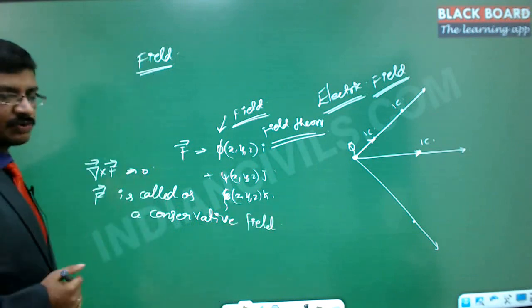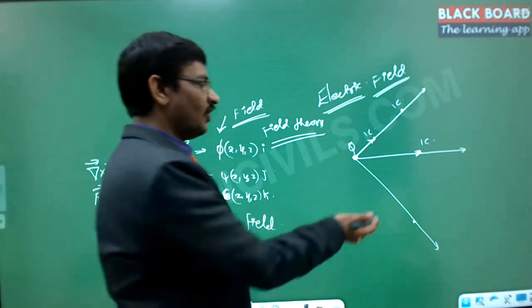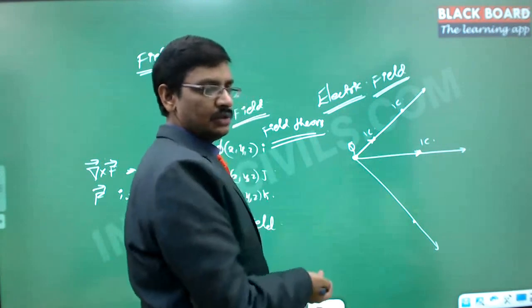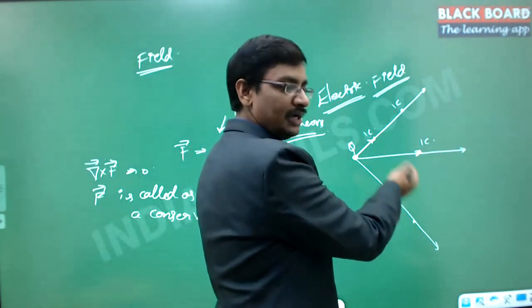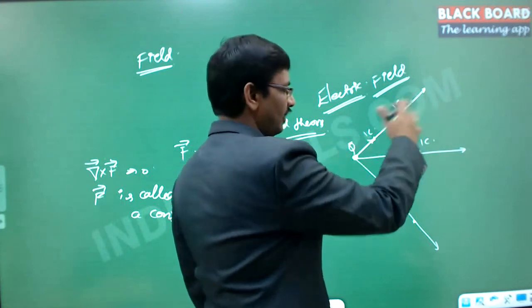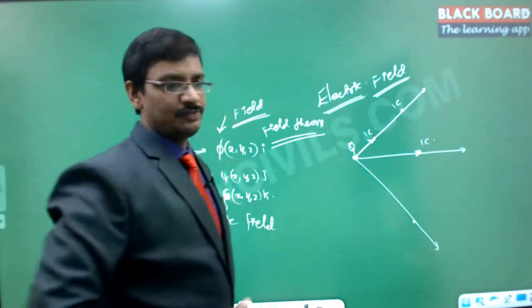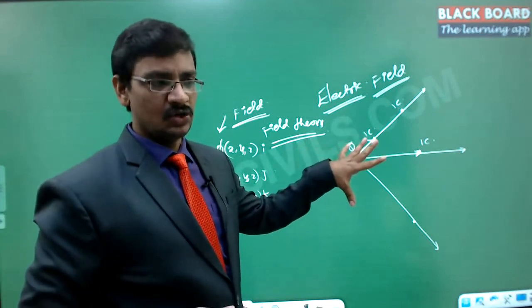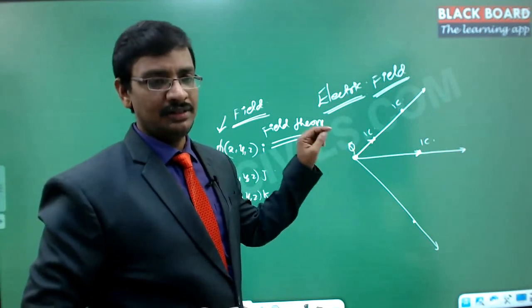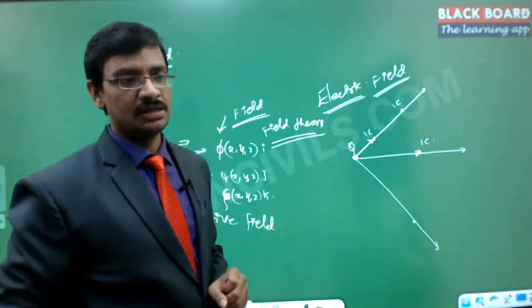So if the cross product equals 0, then there won't be any crisscross between these two. That is the meaning of it. That means these lines will not be interacting with each other, so they are going away radially. All such places where the force lines are not intersecting at any other locations other than the starting point, that kind of nature we call the conservative field.